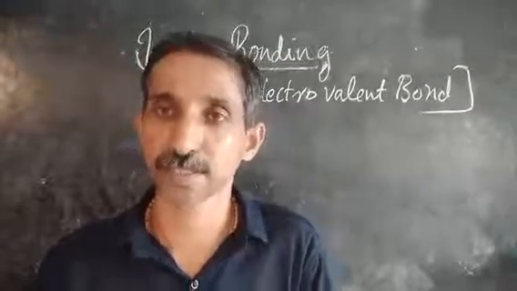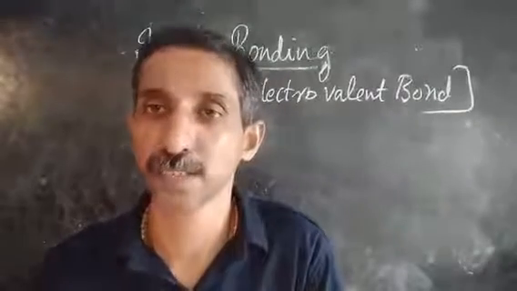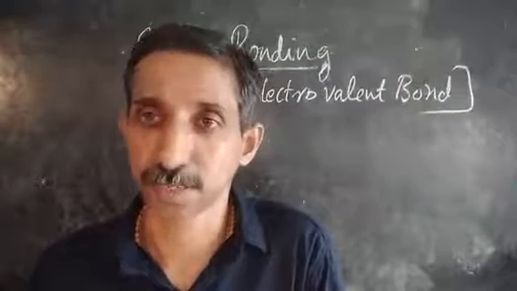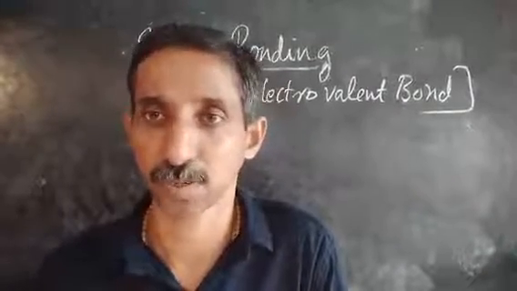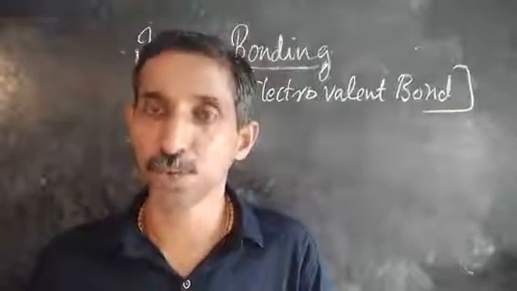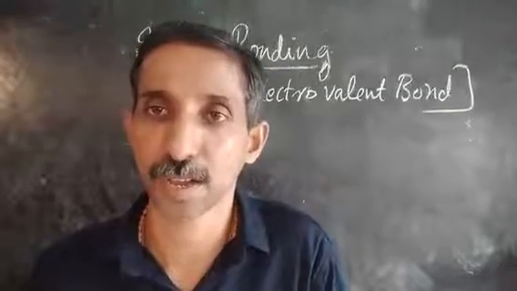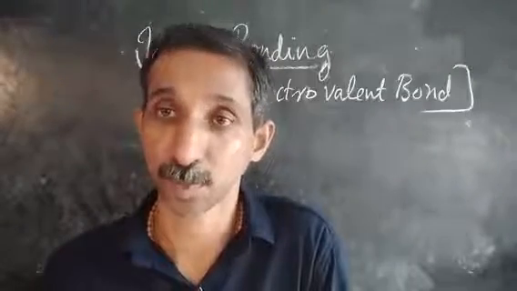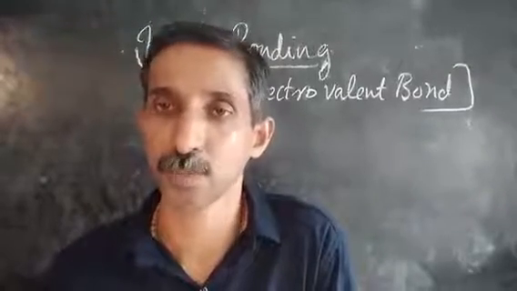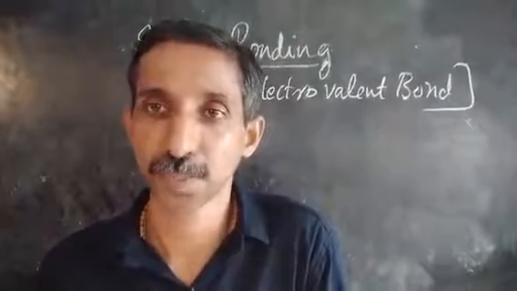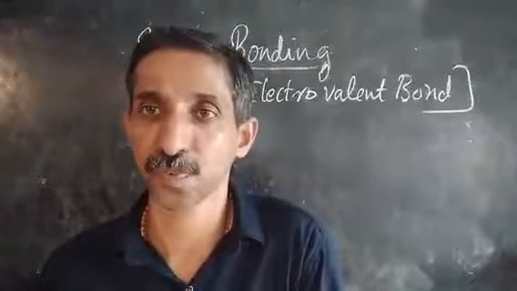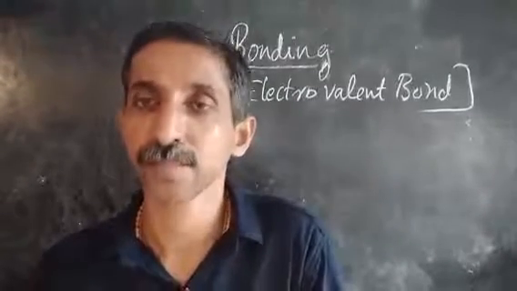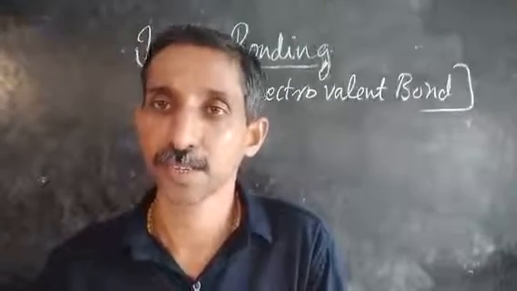This force of attraction that keeps them together is called the ionic bond. By the formation of an ionic bond, both the cation and the anion are stabilized. They attain a stable electronic configuration by losing and gaining electrons.